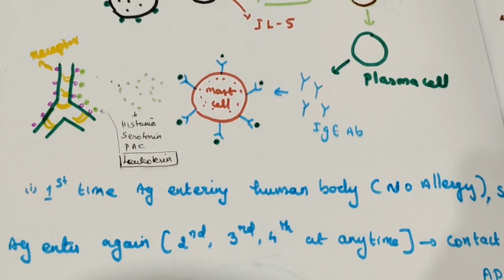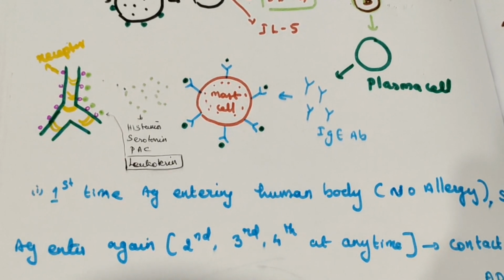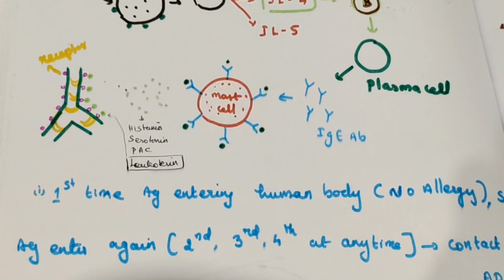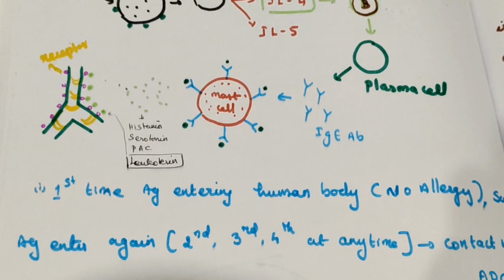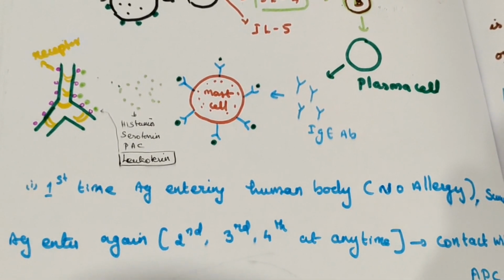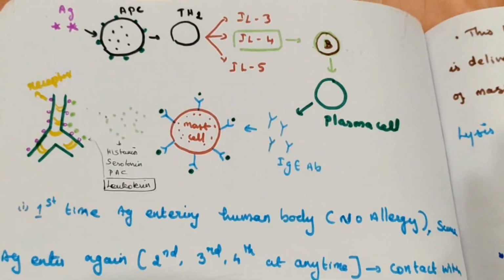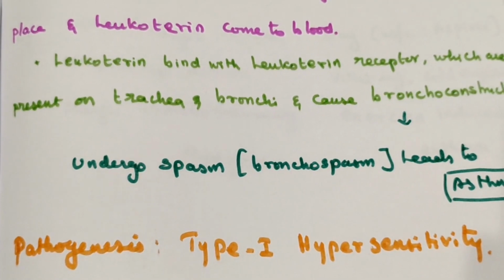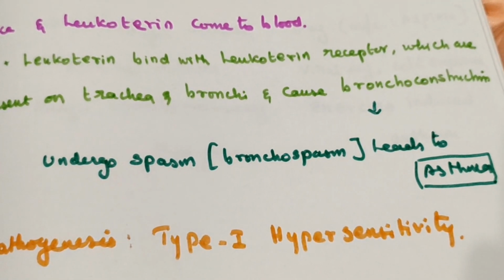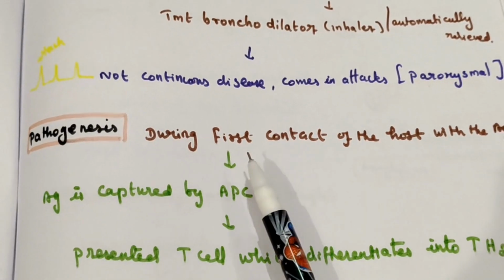Whenever the person comes in contact with the antigen, the second time onwards, third time, fourth time, every time the same thing will happen. So asthma is a disease which comes as paroxysmal attacks. This is the complete mechanism, the complete pathogenesis of type 1 hypersensitivity. We can revise it once.